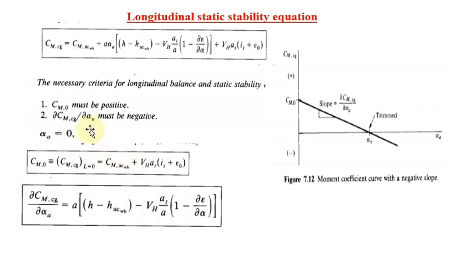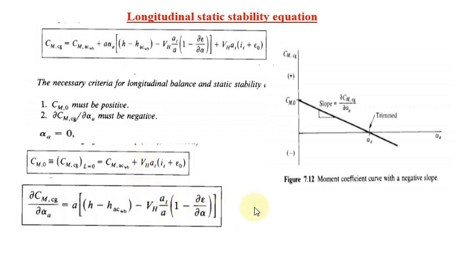Now we move on to the second criterion. What is the second criterion? The slope should be negative. For that purpose I am taking the partial differentiation of the pitching moment equation with respect to alpha A. Once I take the partial derivative about alpha A, I get this equation. This is the equation I get after applying the second criterion. These are the two equations that help us find out whether the aircraft is longitudinally statically stable.